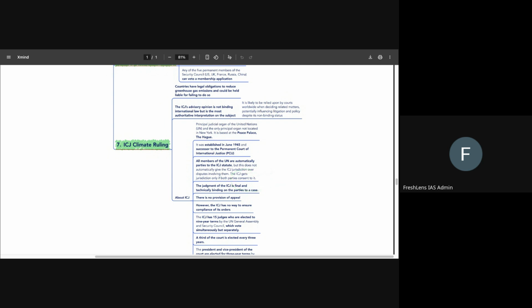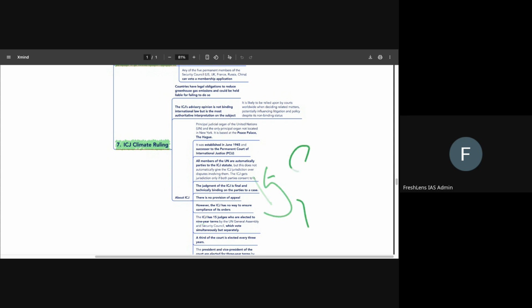Then the judgment of the International Court of Justice is final, and it is also binding on the parties to a case. It also does not have a provision of appeal. However, the ICJ does not have a way to ensure compliance with its orders or judgments. There are 15 judges in the International Court of Justice who are elected for 9-year terms.